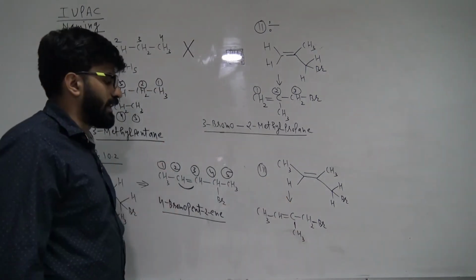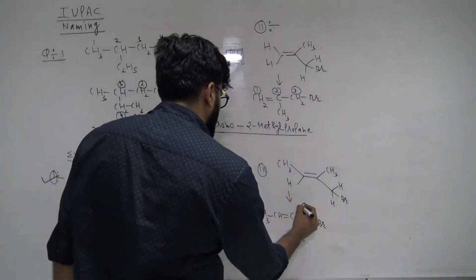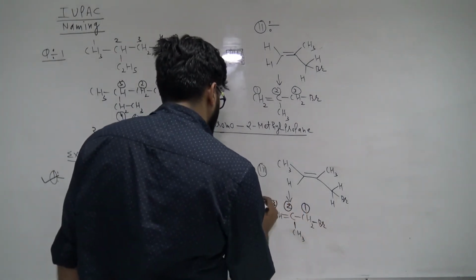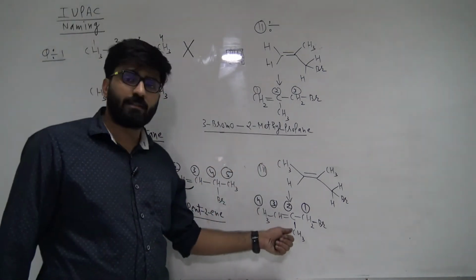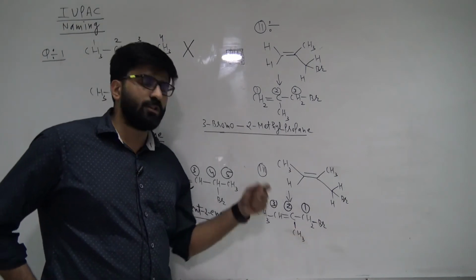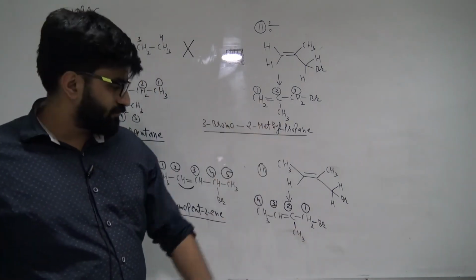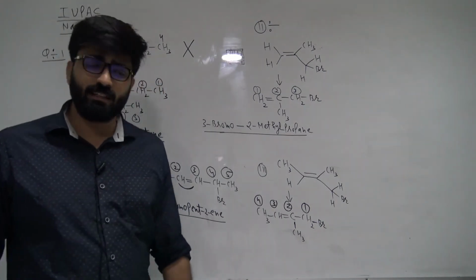So because of the least locant, the right rule will be this 1, 2, 3, 4. Right? So both purposes are served now. Why? Because the double bond is getting the least number either way, but at the same time your substituents are also getting the least number.